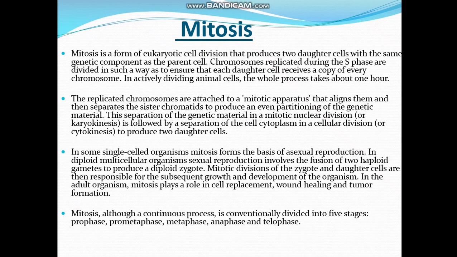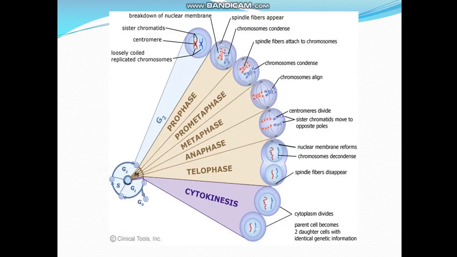Mitotic divisions of the zygote and the daughter cells are then responsible for subsequent growth and development of the organism. In the adult organism, mitosis plays a role in cell replacement, wound healing, and tumor formation. Mitosis, although a continuous process, is conventionally divided into 5 stages, namely prophase, prometaphase, metaphase, anaphase, and telophase.